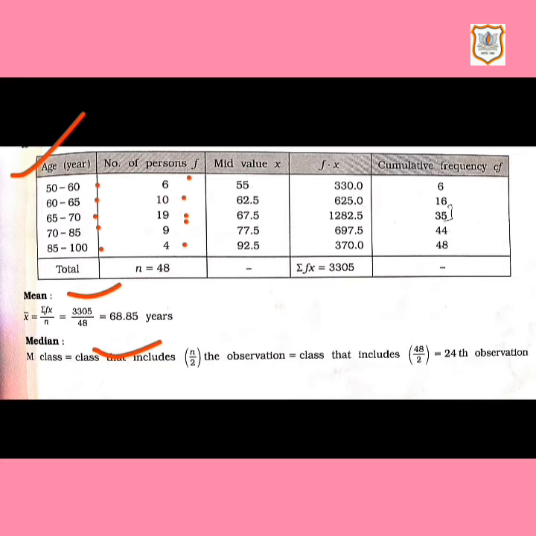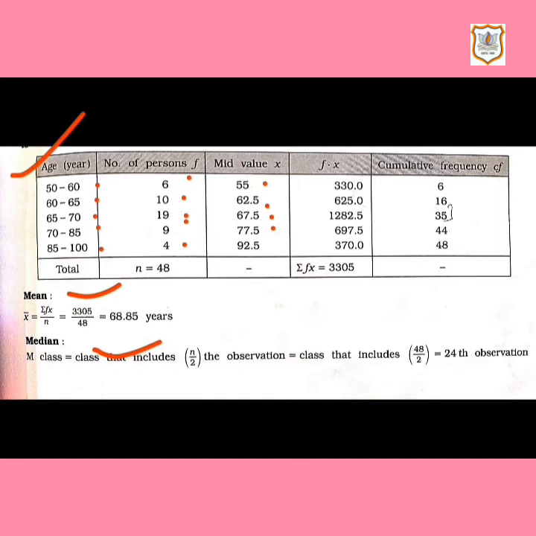Now as class lengths are given, first we have to find mid values. So the mid value of 50 to 60 is 55, that is 50 plus 60 divided by 2. Then mid value of 60 to 65 is 62.5. Then it's 67.5.